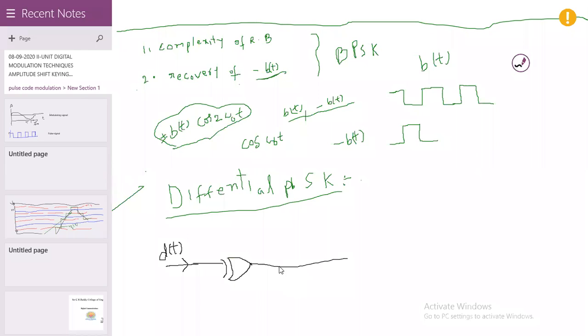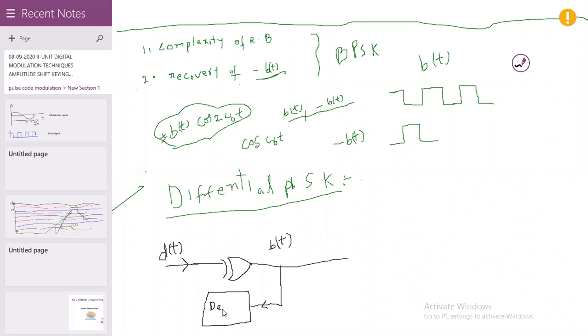The output of the signal is B of t. This signal is fed back as a second input to the exclusive OR gate after a delay. How much delay?